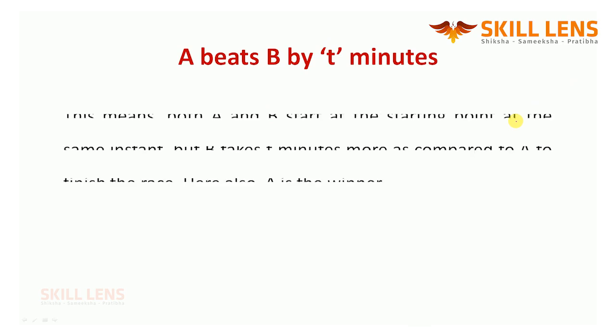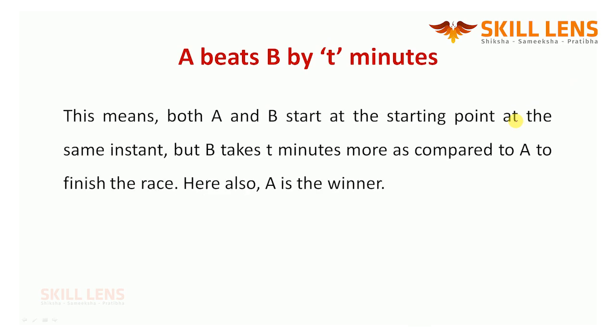It's 12 minutes, which means A and B start at the same instant, but B takes T minutes more as compared to A to finish the race. So A beats B by 2 minutes means that if A takes 10 minutes to complete the race, B will take 12 minutes.